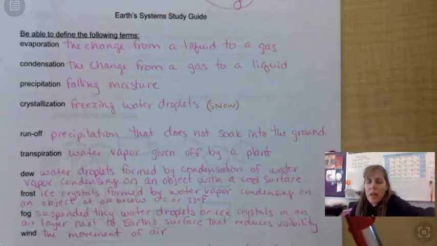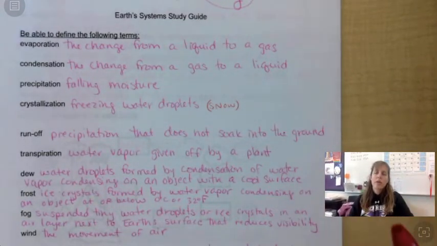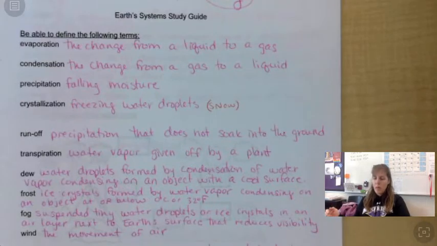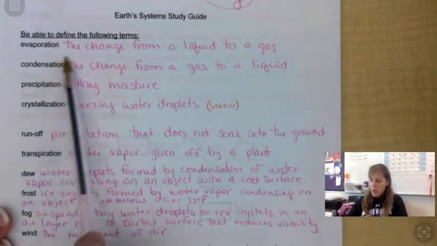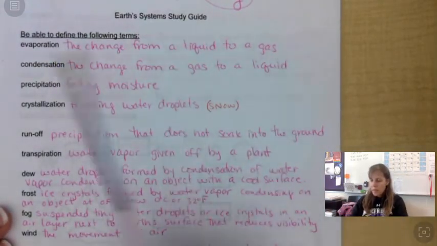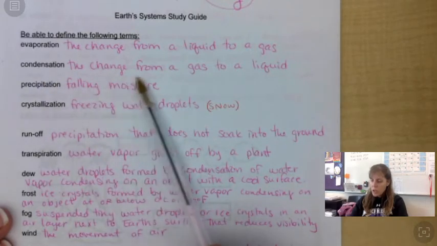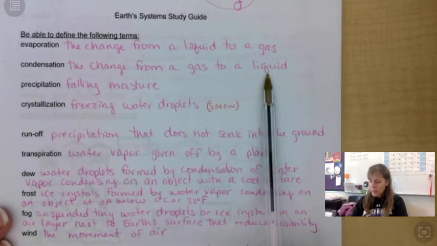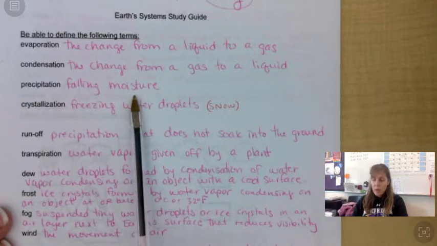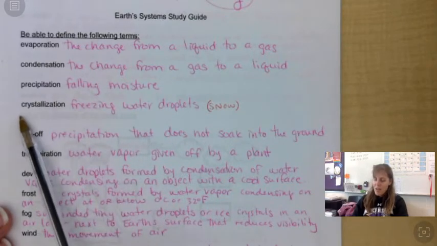And together. And if you have any questions, or if you're like, I got that one wrong, please make sure that you ask. Evaporation is the change from a liquid to a gas. Condensation is the change from a gas to a liquid.